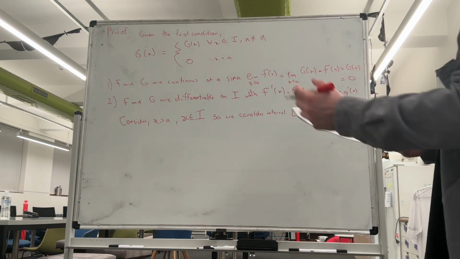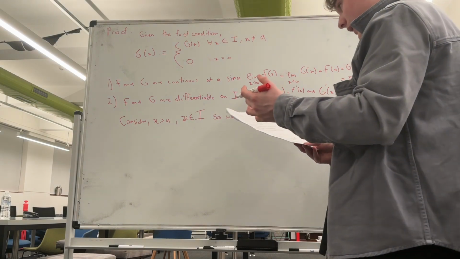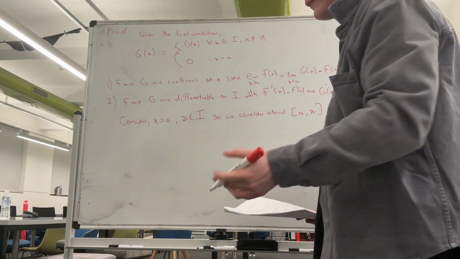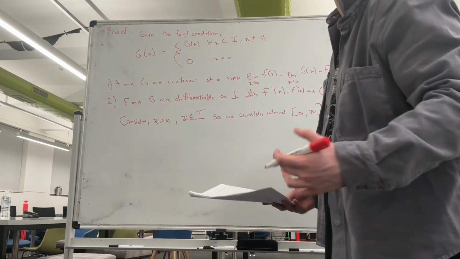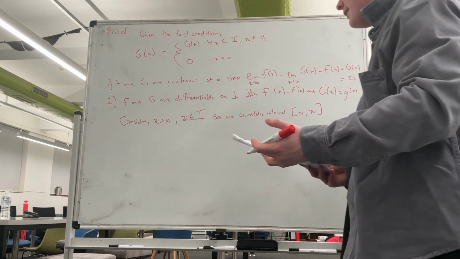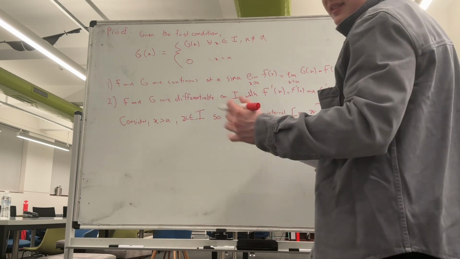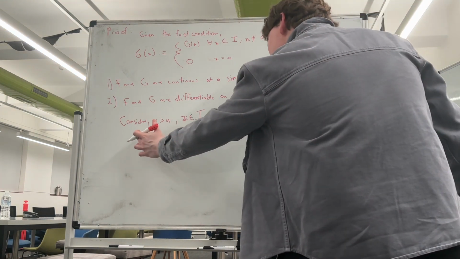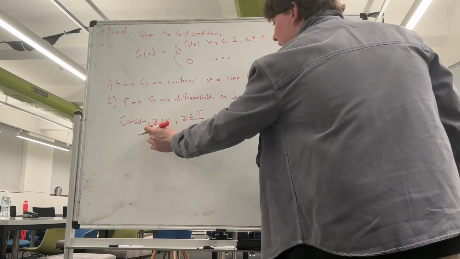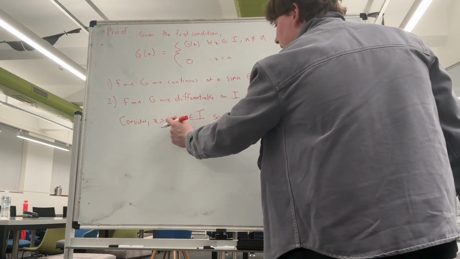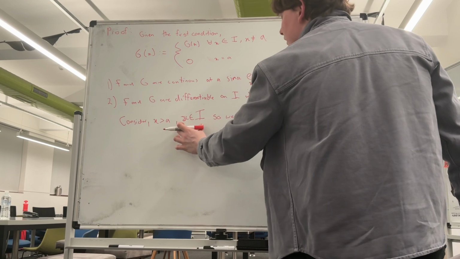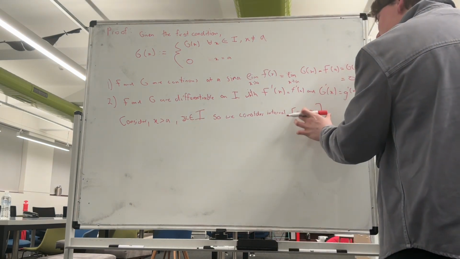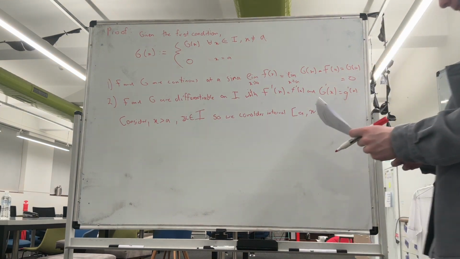And so, without any loss of generality, we will consider the case x is greater than a. The argument for x less than a is very similar. It's pretty much identical, but to save on time, we're just going to consider this case, and then we're going to look at this new interval. So we're considering x greater than a, and x within this interval I that we've defined before, but now we're just considering the closed and bounded interval [a, x].